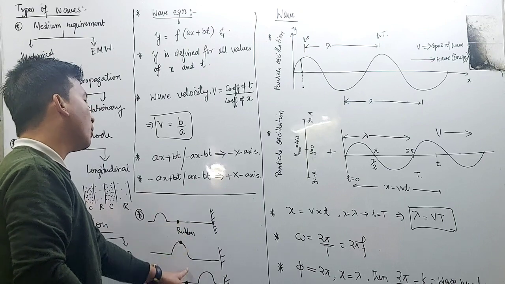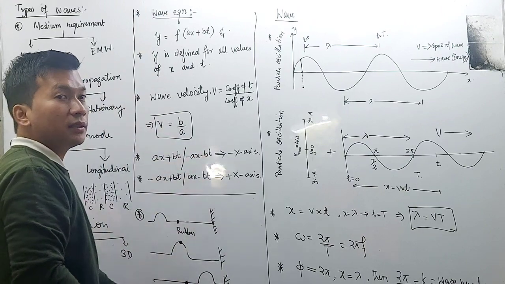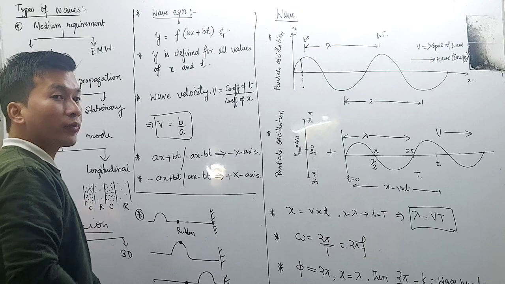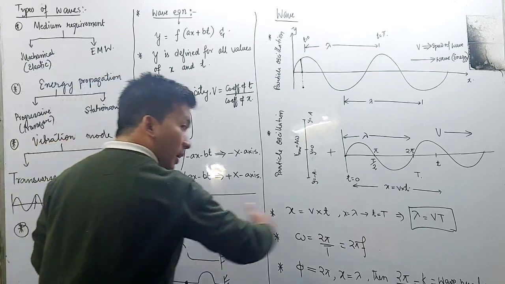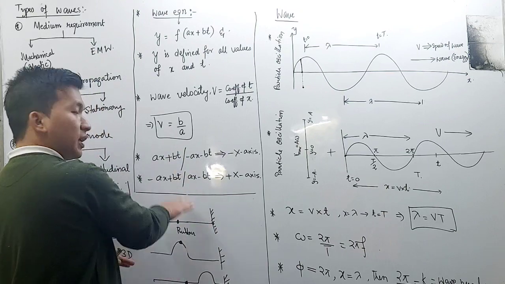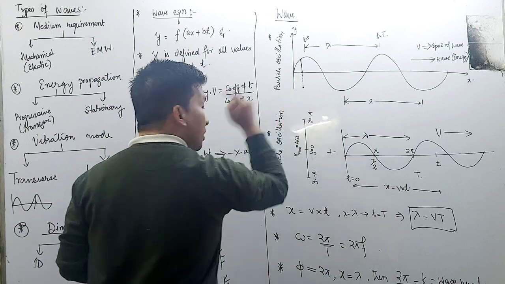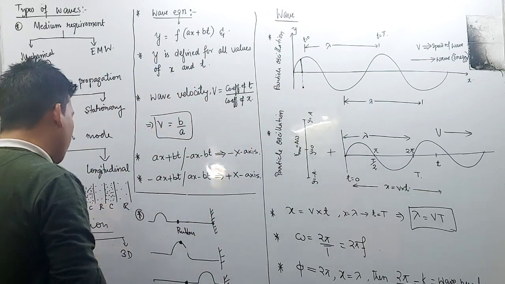It only oscillates up and down, while the wave propagates. The particle will only oscillate.